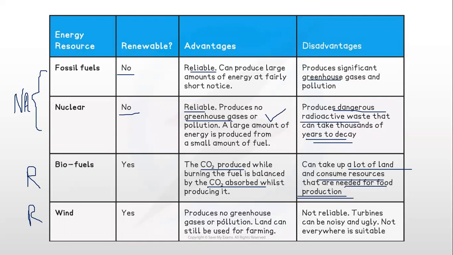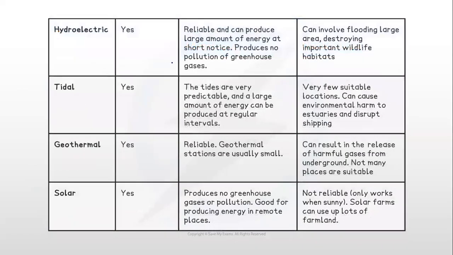Wind energy produces no greenhouse gases and no pollution, which is a very good thing for the environment, and the land can still be used for farming. But again, it is not reliable. Why? Because every day is not a windy day, and turbines can also be noisy and ugly, and it is not suitable everywhere.